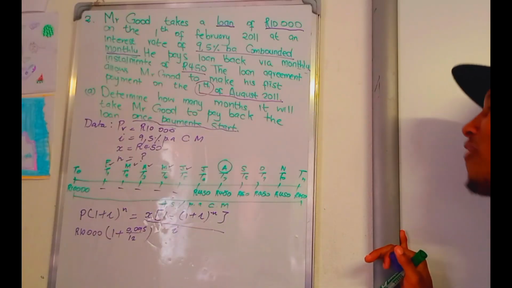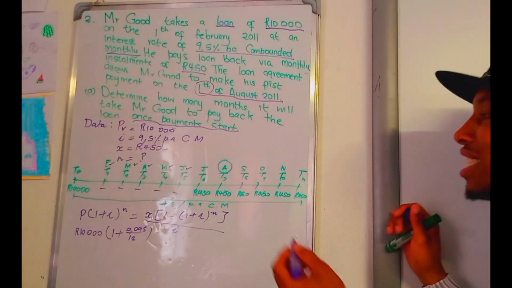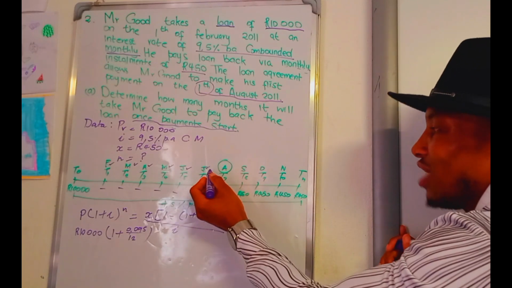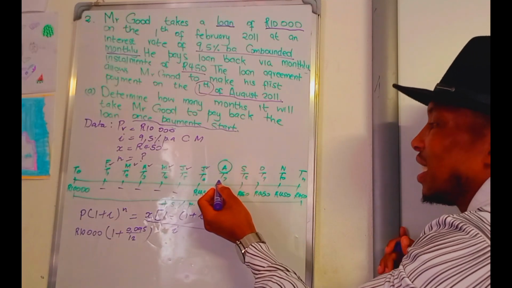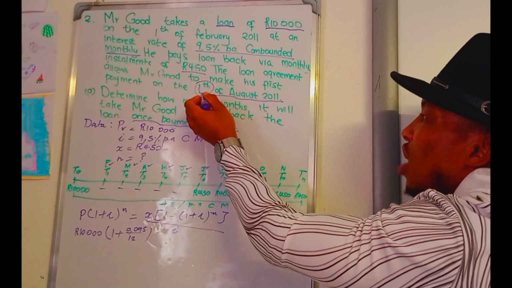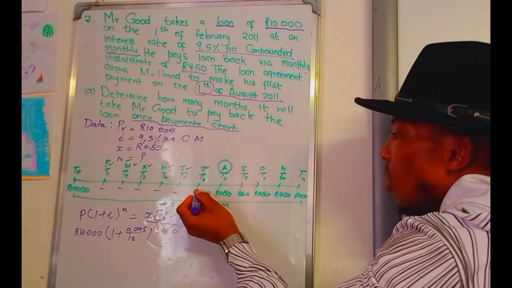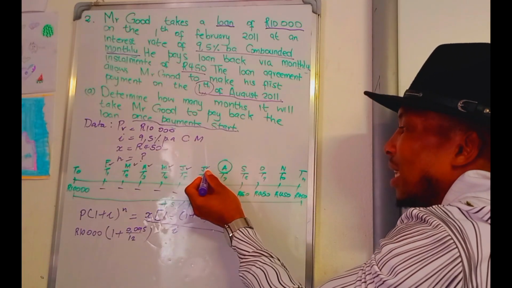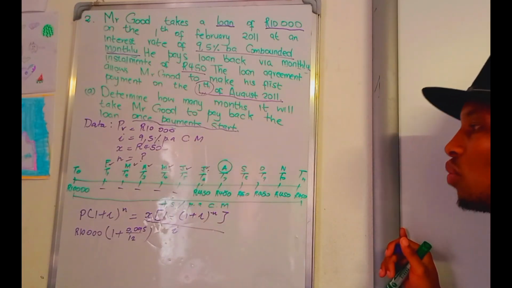Okay, therefore that means that July is included, because it's starting at the beginning of August. Therefore, the beginning of August is 1 here. Okay, he didn't pay anything in July.